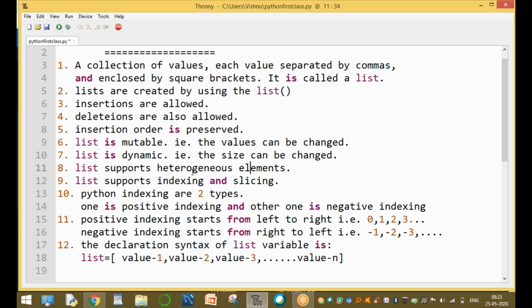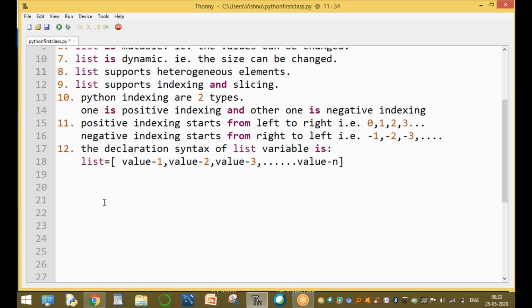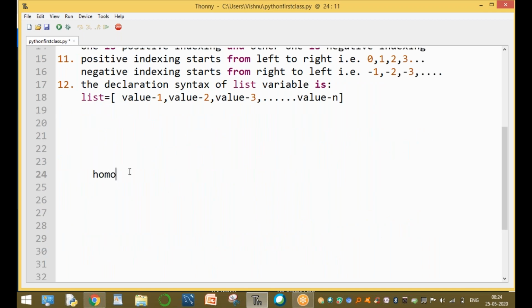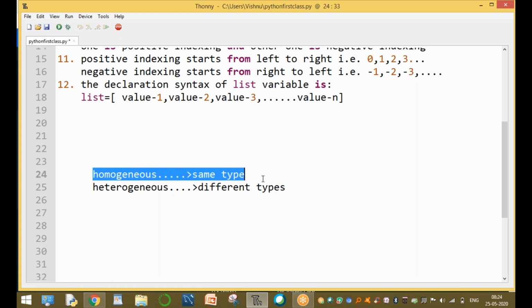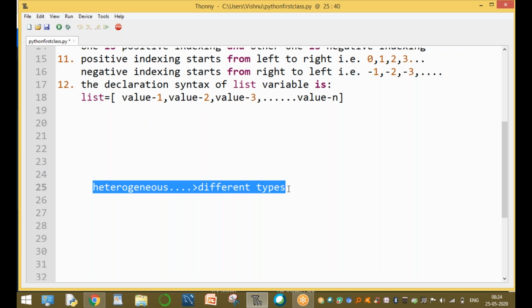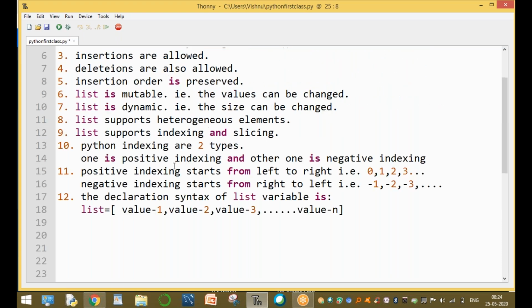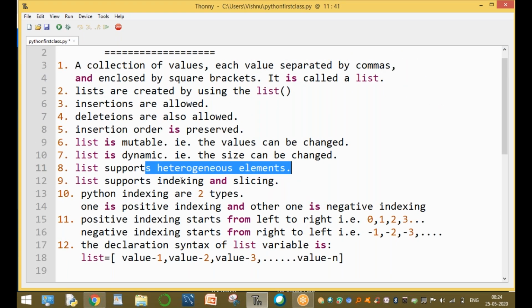Supporting heterogeneous elements. Sir, what is heterogeneous? What is homogeneous? There are these important terminologies: one is homogeneous, another one is heterogeneous. Homogeneous means same type. Heterogeneous means different types. Now Python is not homogeneous. Array is homogeneous, that means same type. Heterogeneous means Python supports storing different values, not the same type. That is heterogeneous.